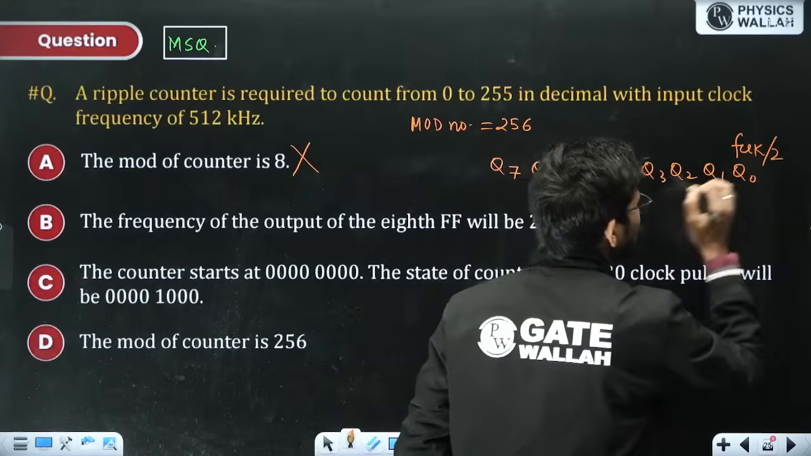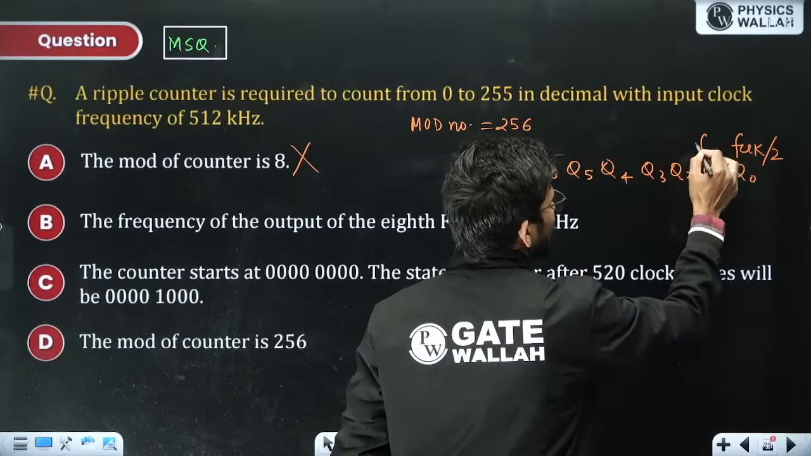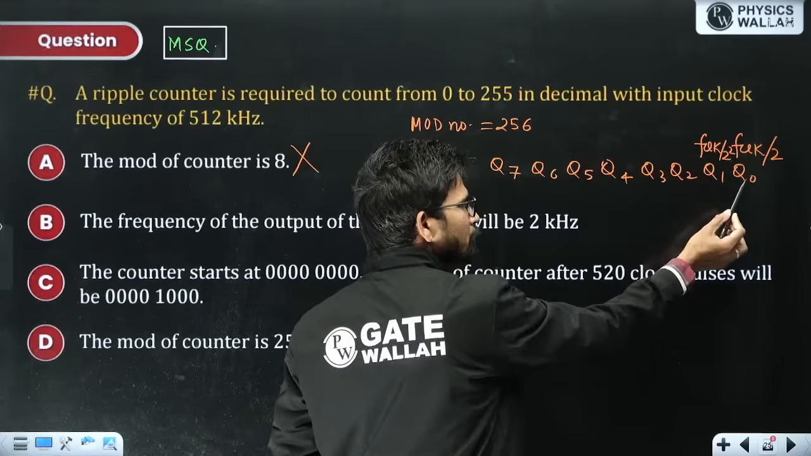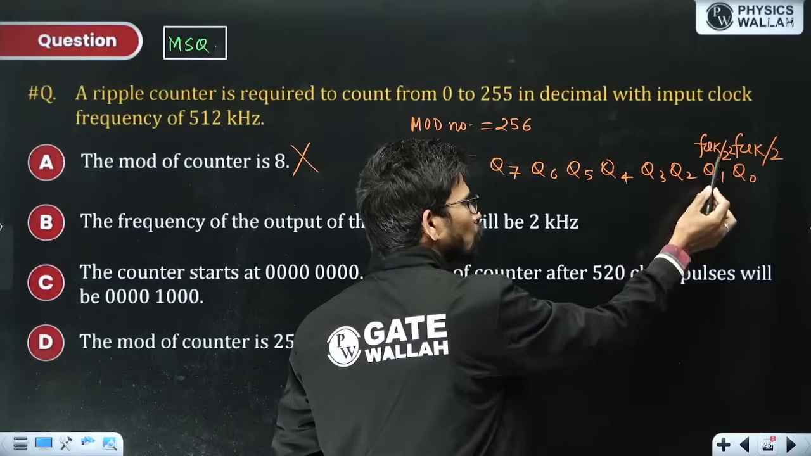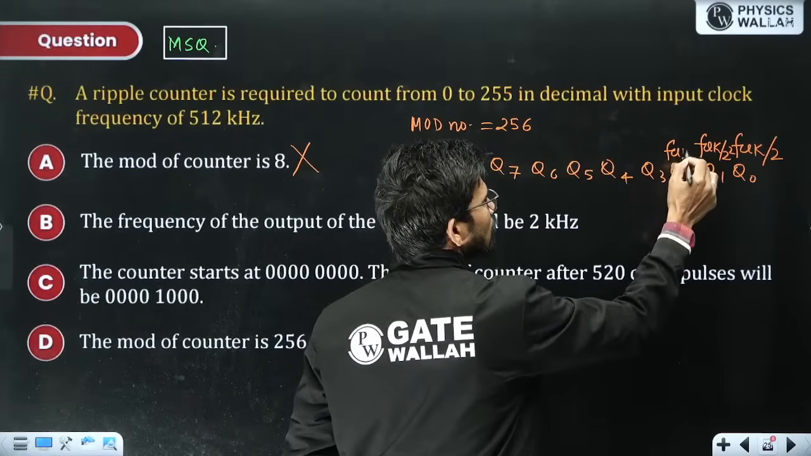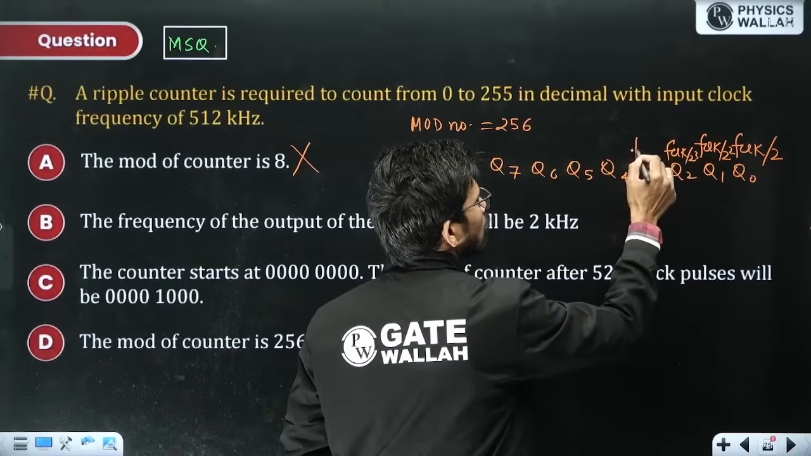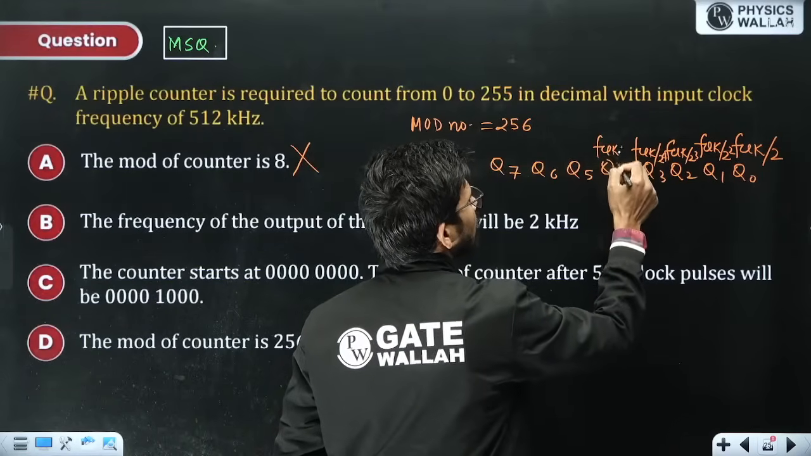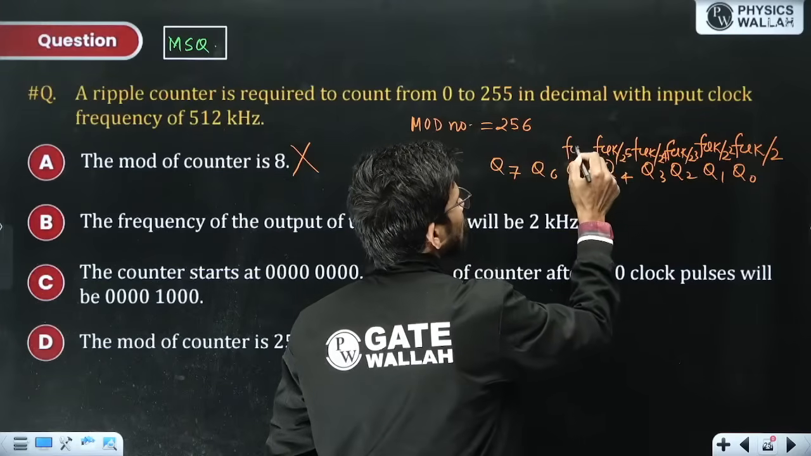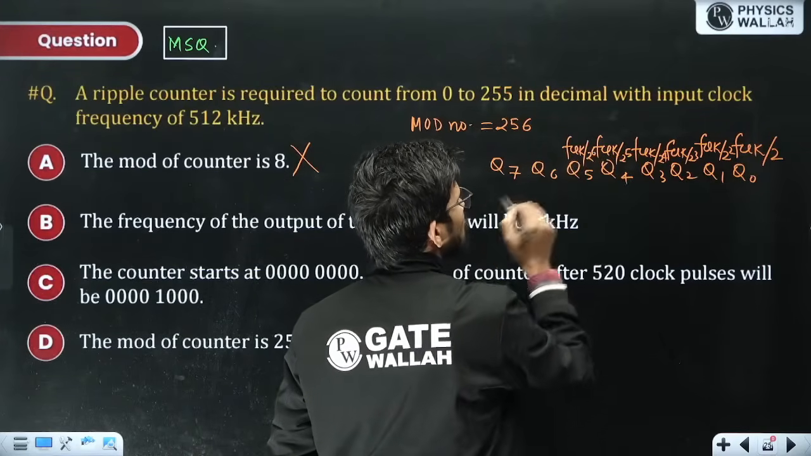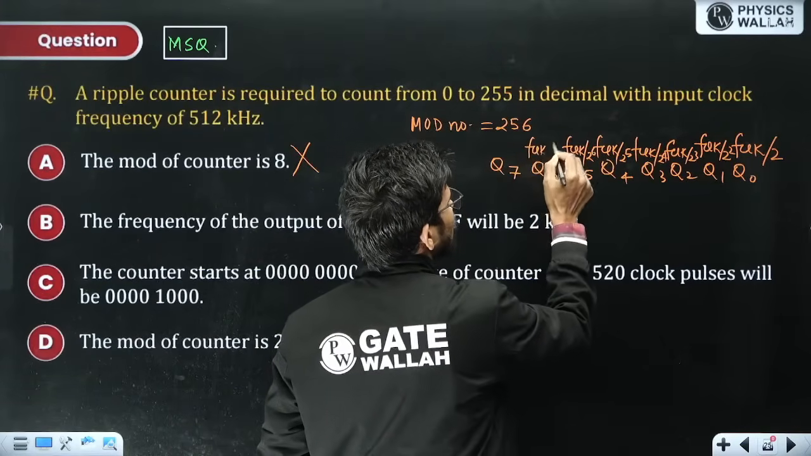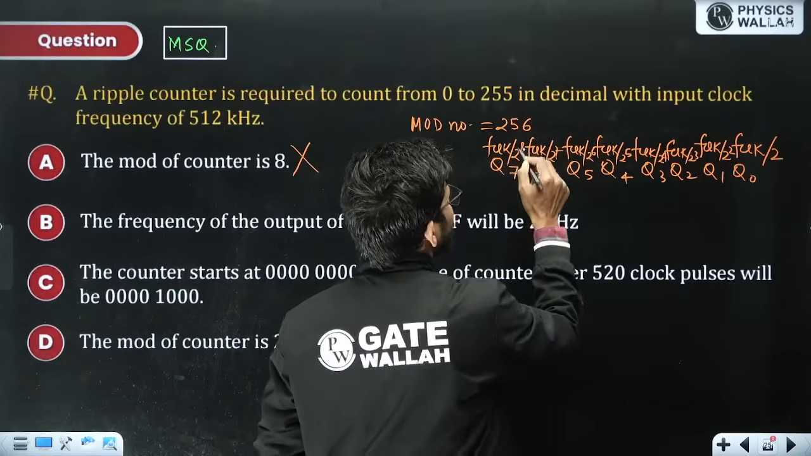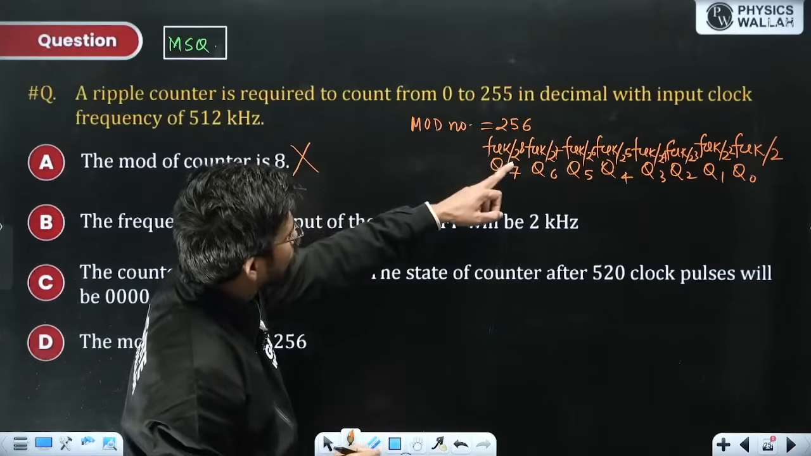Frequency is divided by 2 to the power 1. At second, it will be divided by 2 to the power 2. So LSB is first, this is second. At third, 2 to the power 3. At fourth, 2 to the power 4. At fifth, 2 to the power 5. At sixth, in case of free running, it is possible. At seventh, 2 to the power 7. At eighth, FCLK by 2 to the power 8. So 2 to the power 8 is 256.